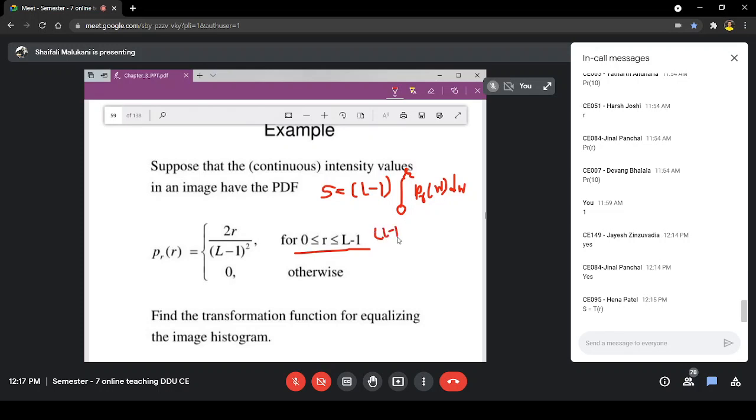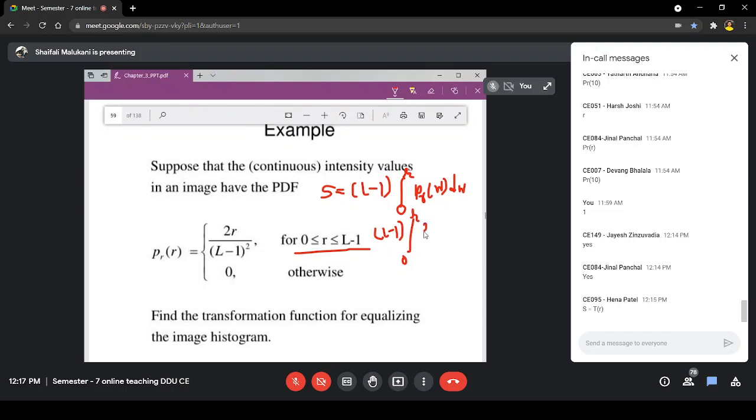L minus 1 integration from 0 to R. What will be PR if this is PR of R, but if I want to write PR of W, if I want to change this variable, what will it be? Quickly tell me what will be that?